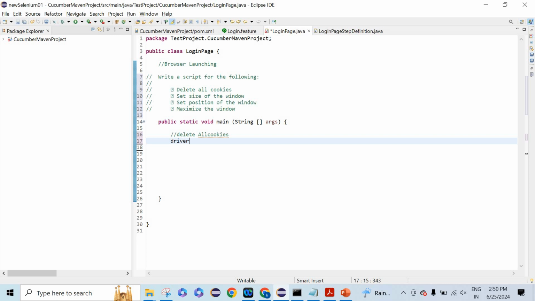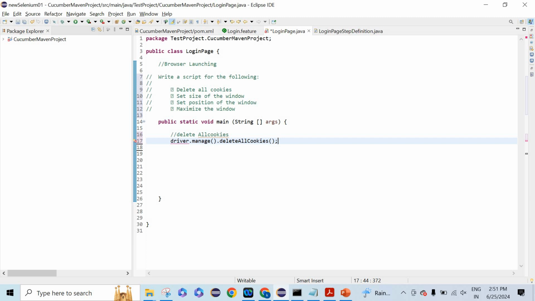It will be like driver. They'll ask you to write it, and sometimes we don't know how to write it. So we just have methods like this. Delete all cookies is also a method, and they'll check whether you are able to write the code, the format of the methods. A method name always starts with a small letter, and the rest of the words, each with a different meaning, have to start with a capital letter.